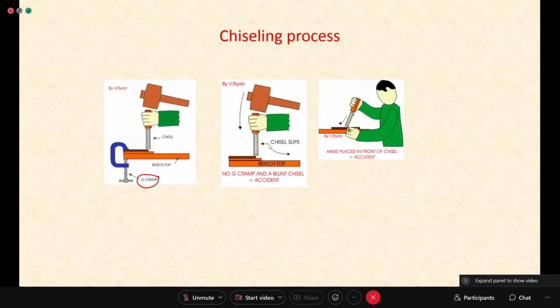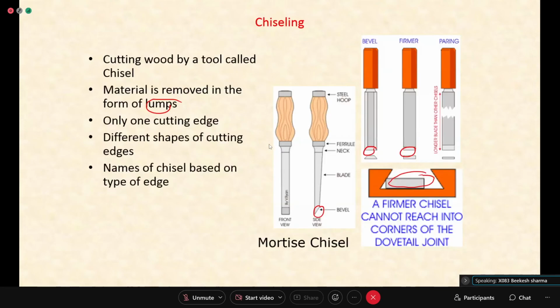If your hand is not properly placed... Previous slide, please, sir. Pardon? Previous slide, sir. Okay. Done, sir.